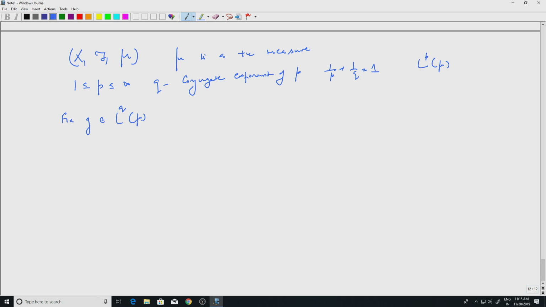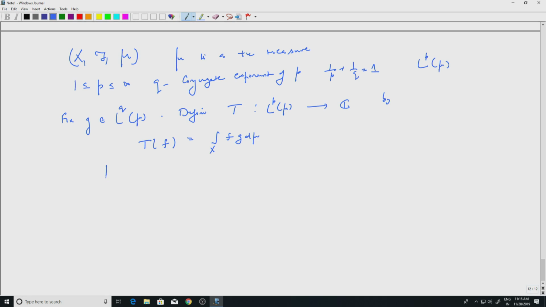So p is fixed and we are looking at g in L^q, a fixed function. Define T, which is going to be our linear functional from L^p of mu to C, by T of f. So if I take an f in L^p, I should tell you what T of f is. This is equal to the integral over X of f g d mu. Well, we have to see that it is finite, it is well defined and things like that.